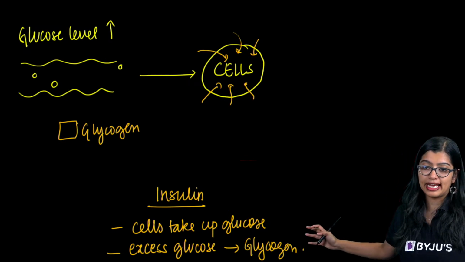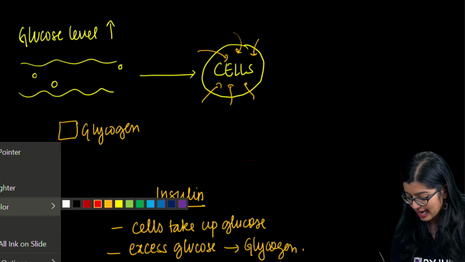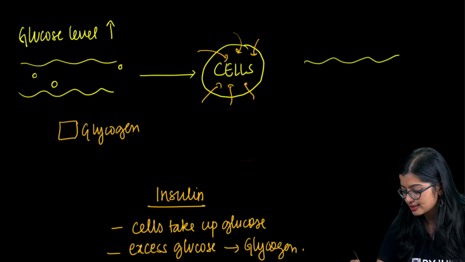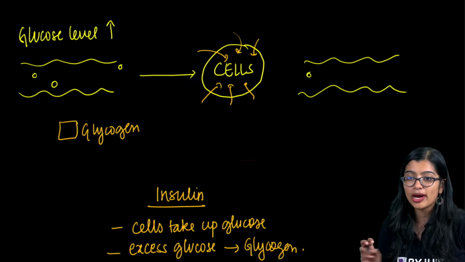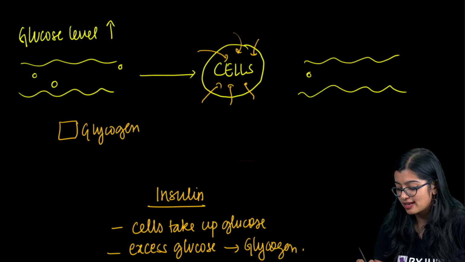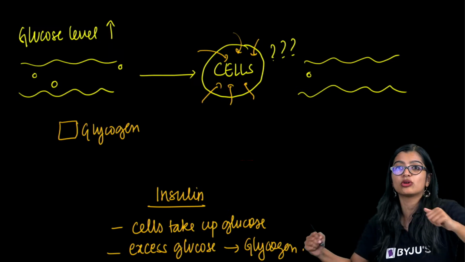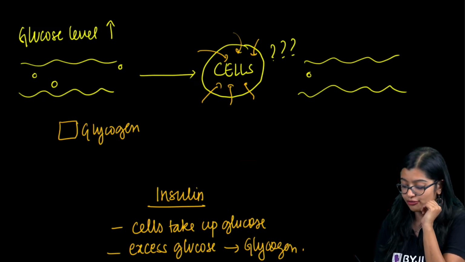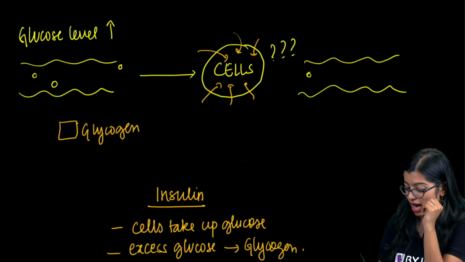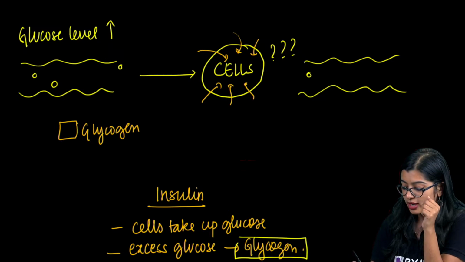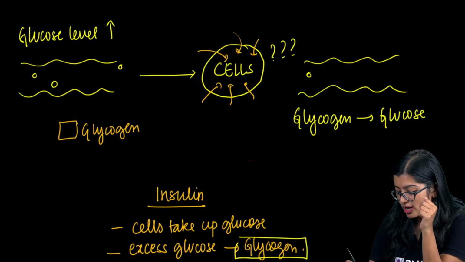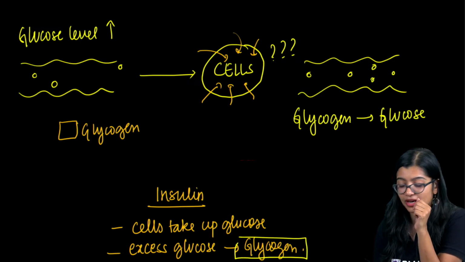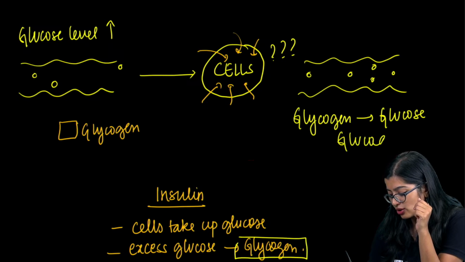Now, let's move on to the next one, right? What happens is, at times, ideally there should be this much glucose, okay? But what happened is that there is not enough glucose in the body. Not enough glucose, only this much is left. And now the cell is like, where is my glucose? I need more. I need to do respiration. I need energy. So there is not enough glucose. But luckily, our body has stored excess glucose as glycogen. So now the glycogen that is there will get converted into glucose so that it will be there in the bloodstream, right? So we see that this is done by glucagon.